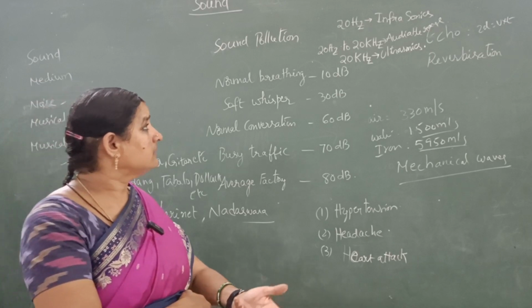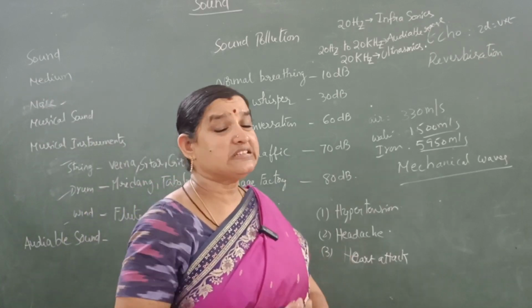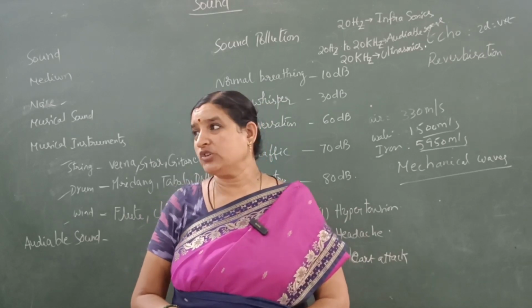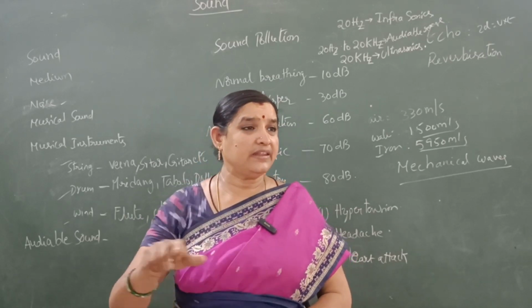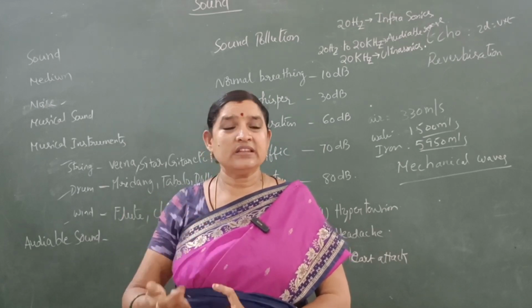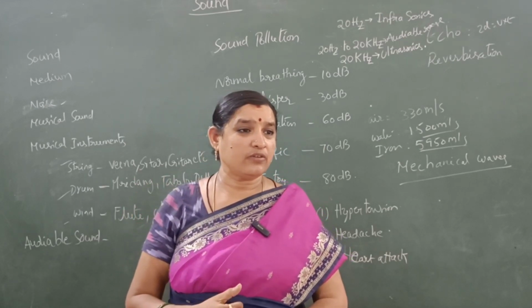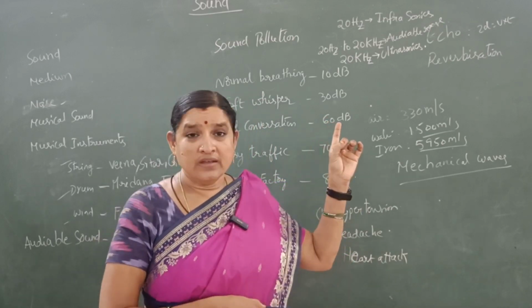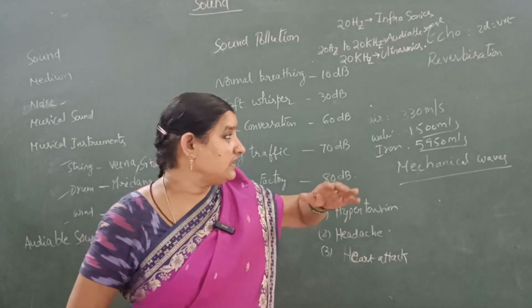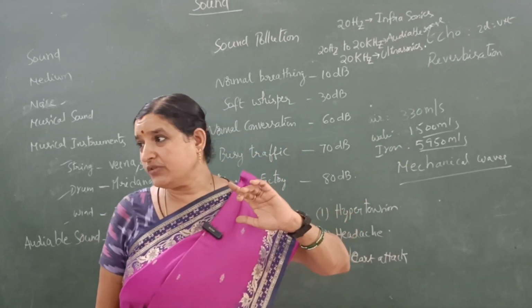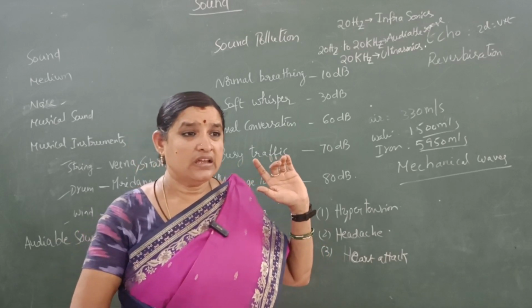The next one is echo. Echo means resound. If you go into a newly constructed house without any material in it and you talk, you will observe the resound yourself. Why do we observe that resound? That resound is called echo. When we produce a sound, it reaches an obstacle, comes back again and reaches your ear. Then only can you hear the echo.